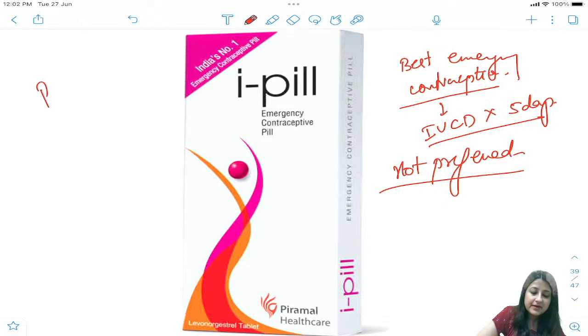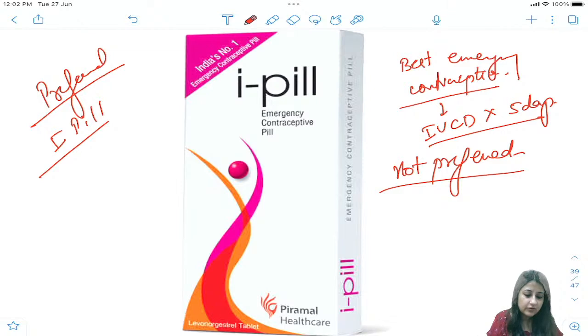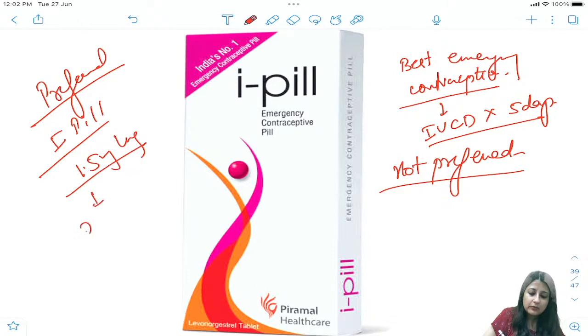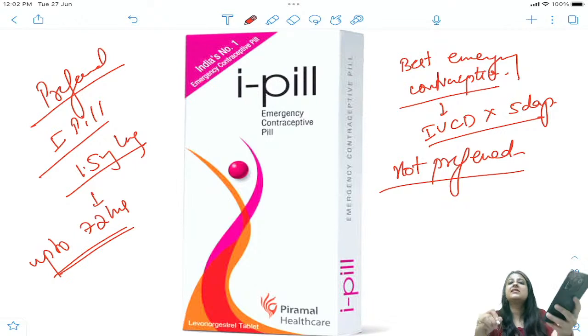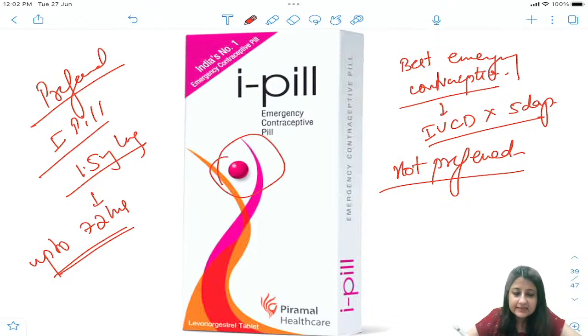What is the preferred emergency contraception now? I pill. Okay, it is a single dose of levonorgestrel. Okay, very good. 1.5 mg LNG to be taken up to 72 hours. Okay, it should be taken within 72 hours. All right, this is a pink color tablet. Okay, this is an important question which can turn up.